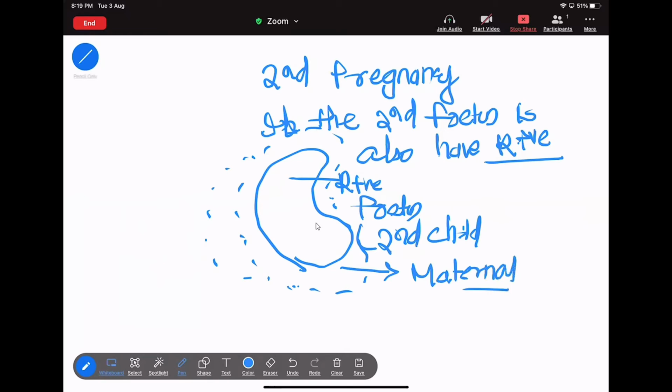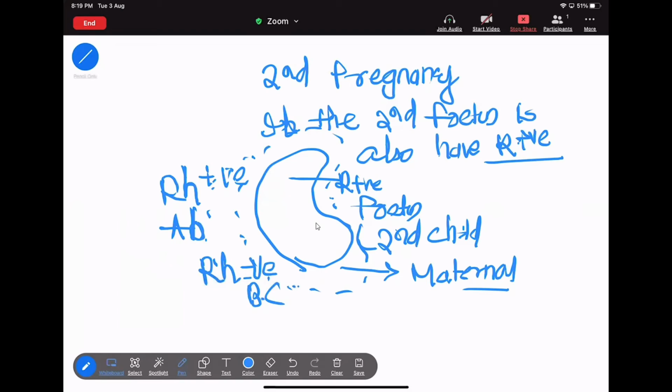but due to the mixing of the first fetus's blood cells, now this maternal blood contains Rh positive antibody. What? Rh positive antibody with its own Rh negative blood cells.